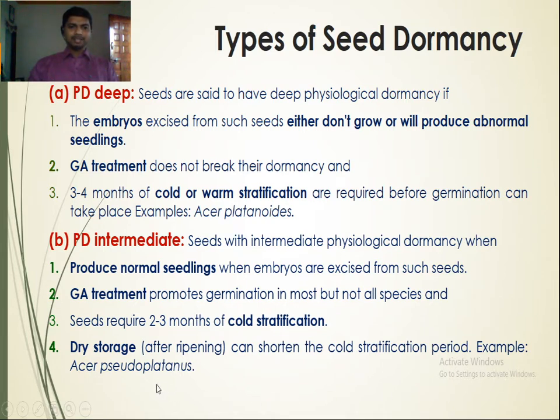For example, Acer pseudoplatanus is an example where dry storage or after-ripening can shorten the cold stratification period. So this is the second level of physiological dormancy.